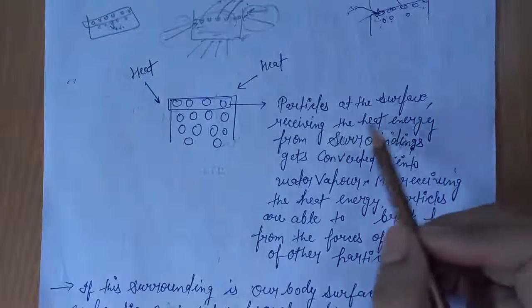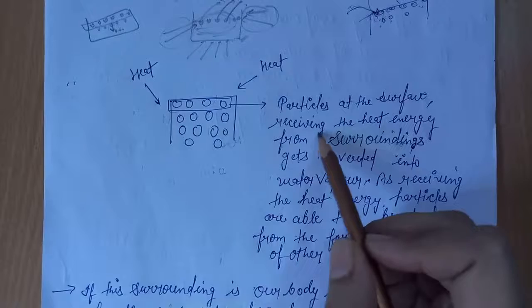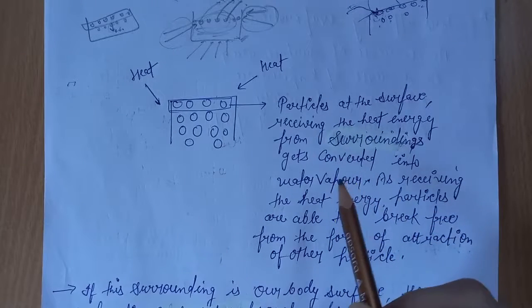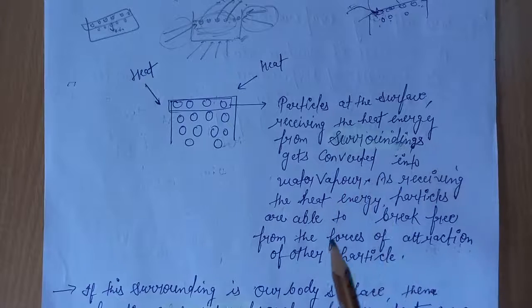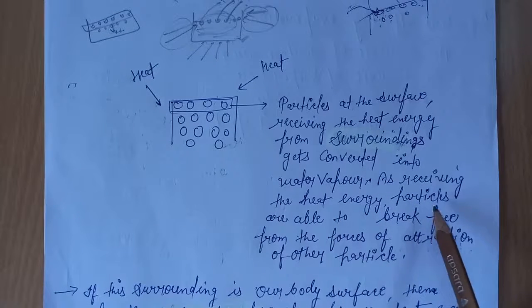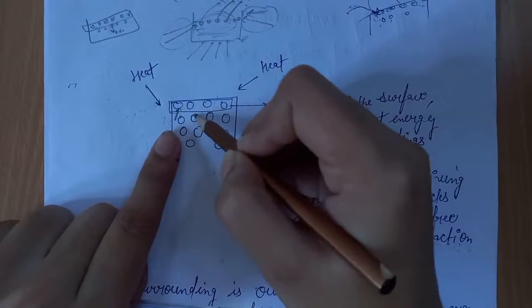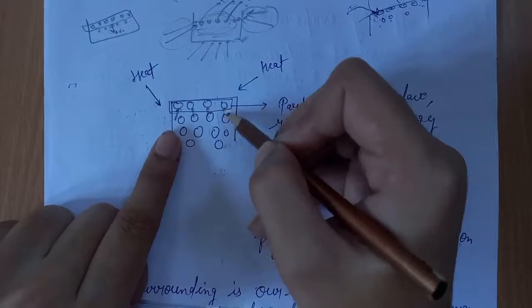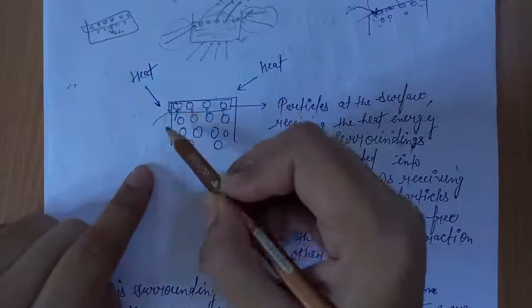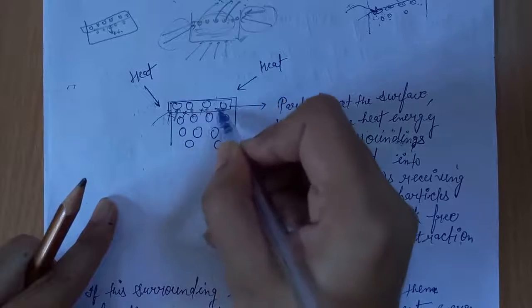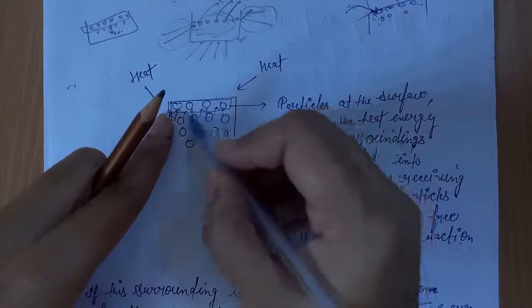So the particles at the surface receive heat energy from the surroundings and get converted into water vapor. By receiving the heat energy, particles are able to break free from the forces of attraction of other particles, since they are bound to these particles by forces of attraction. So by receiving heat energy, they are able to break free from the attraction of the other particles.